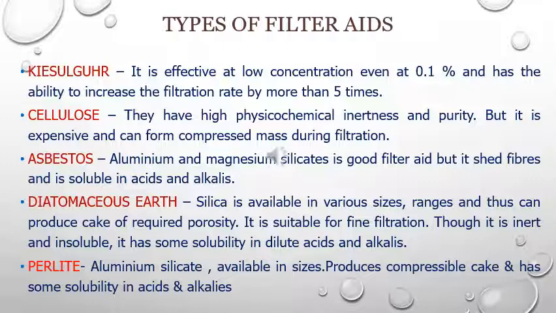Silica is available in various size ranges, so it can produce a cake of required porosity. It is also useful for fine filtration, though it is inert and insoluble. Again, it has some solubility issues when your slurry has acids or alkali. Perlite is one more example of filter aid, which is aluminium silicate. Again, it is available in various sizes. It produces a compressible cake and has some solubility in acid and alkalis.